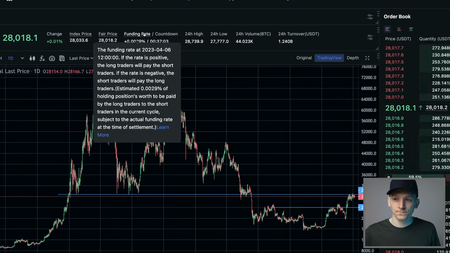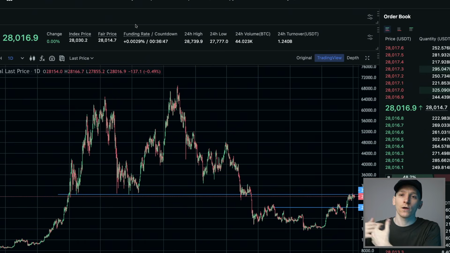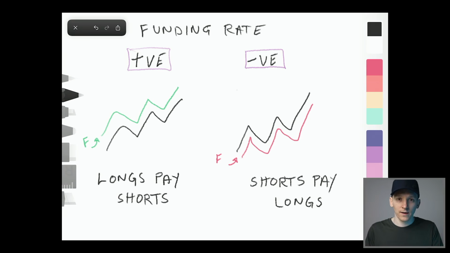So here's what you need to know. If the funding rate is positive, that means longs are paying shorts. So if you've got a long position, you will be paying this funding rate to short sellers. If this is negative, then short sellers are paying that funding to long positions. Here's a breakdown of that. If the funding rate is positive here, that means the futures is trading above the spot. It doesn't matter what the price is. There's just a spread between the spot and the futures. If it's above, then that's a positive funding, and a long position will be paying this funding to short sellers.